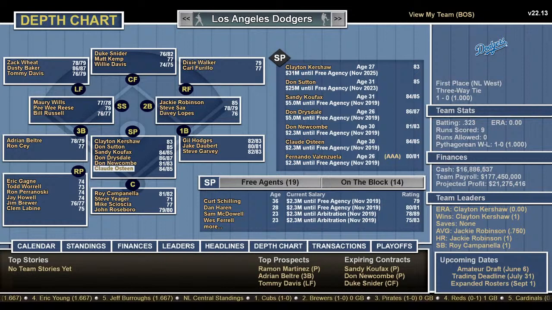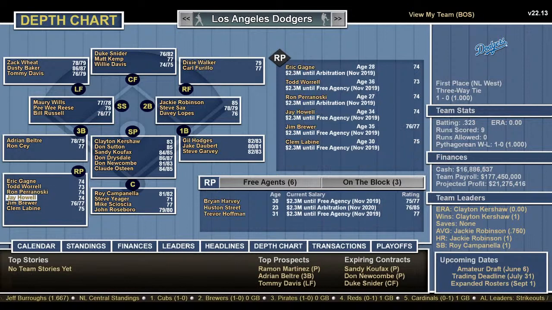And Claude Osteen is a lefty. That's a tremendous pitching staff there. Your relief pitchers, Eric Gagne, Todd Worrell, Ron Perranoski from the 60s, Jay Howell from the 80s, Jim Brewer from the 60s, and Clem Labine from the 50s.